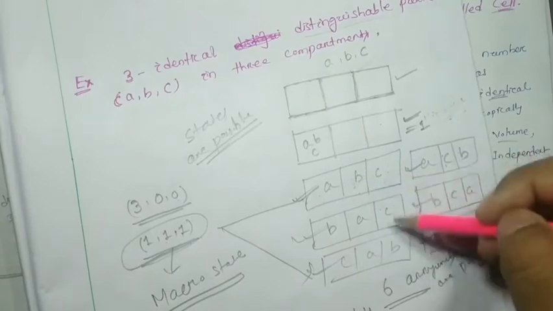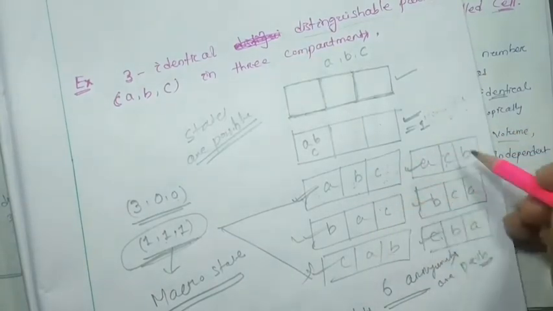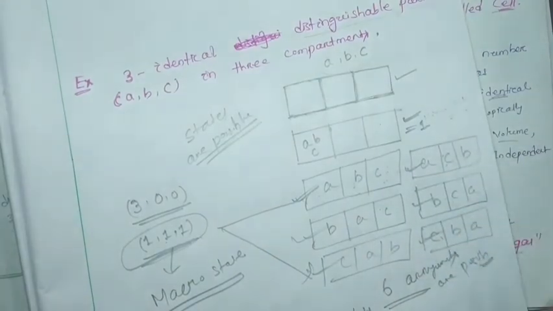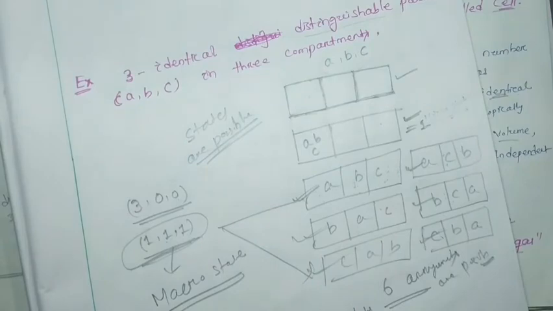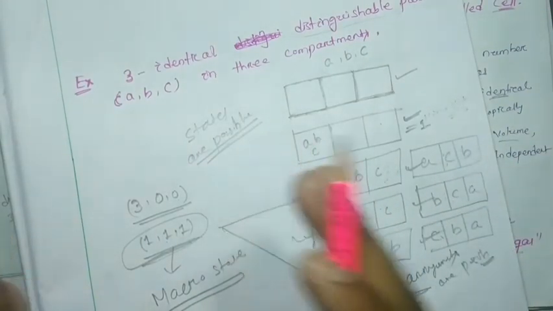This example we are going to discuss elaborately in our forthcoming sections, so you should not be worried about that. Here I just want to tell you what exactly a macrostate and a microstate are.